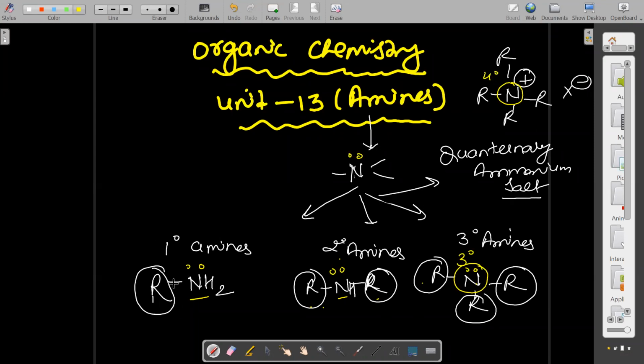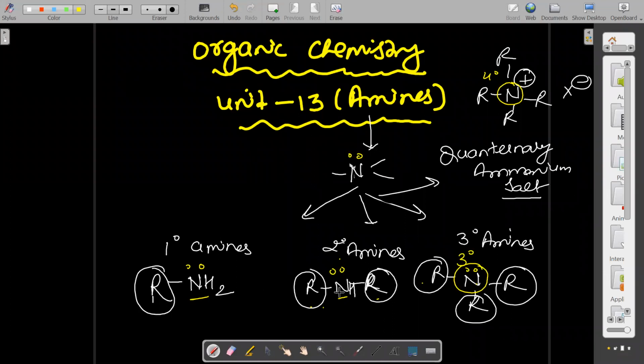Now there is one more thing I want to discuss. In primary amine, nitrogen has 2 hydrogens, so it is optically inactive. 1 degree amine and even 2 degree amine are optically inactive.